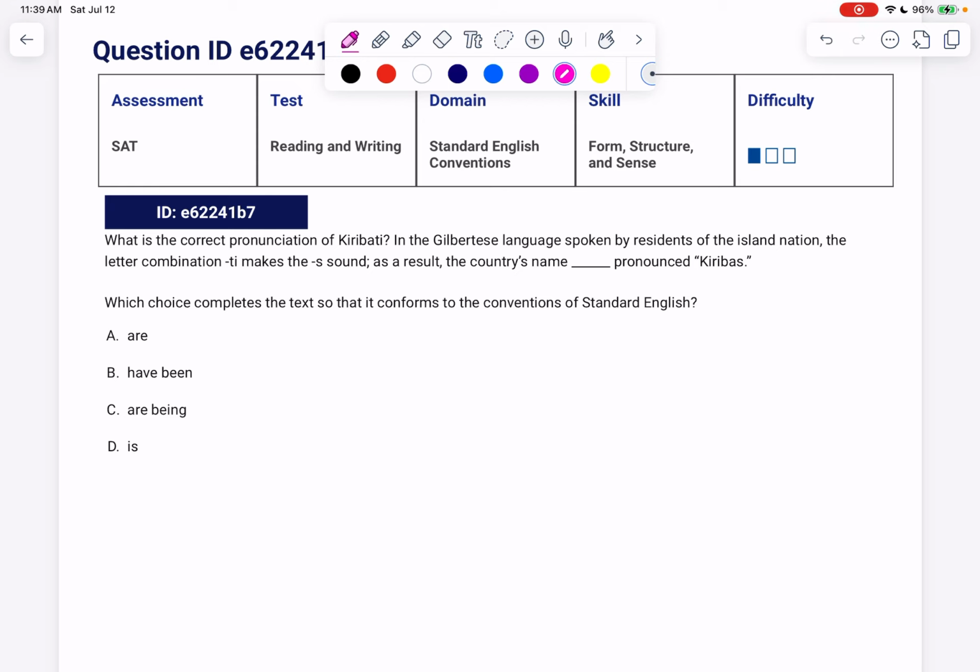In the Gilbertese language spoken by residents of the island nation, the letter combination TI makes the S sound. As a result, the country's name, blank, blank, blank, pronounced Kiribati. So, which choice best completes the text so that it conforms to the conventions of standard English?